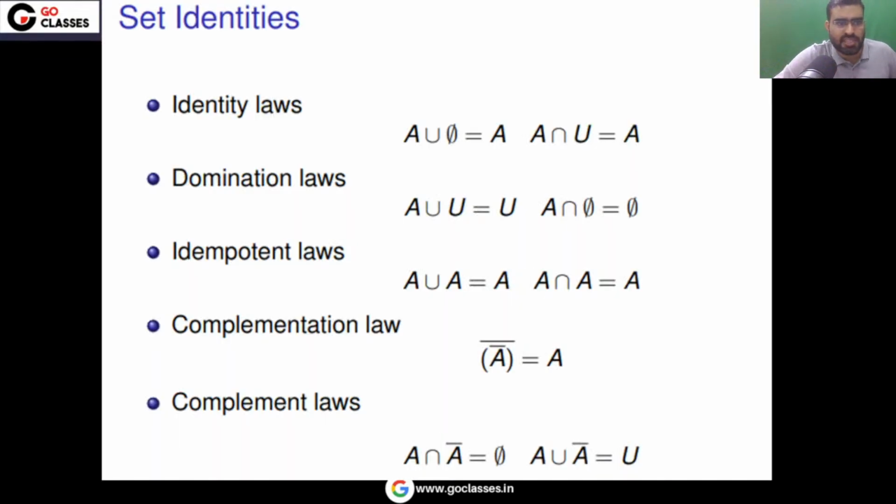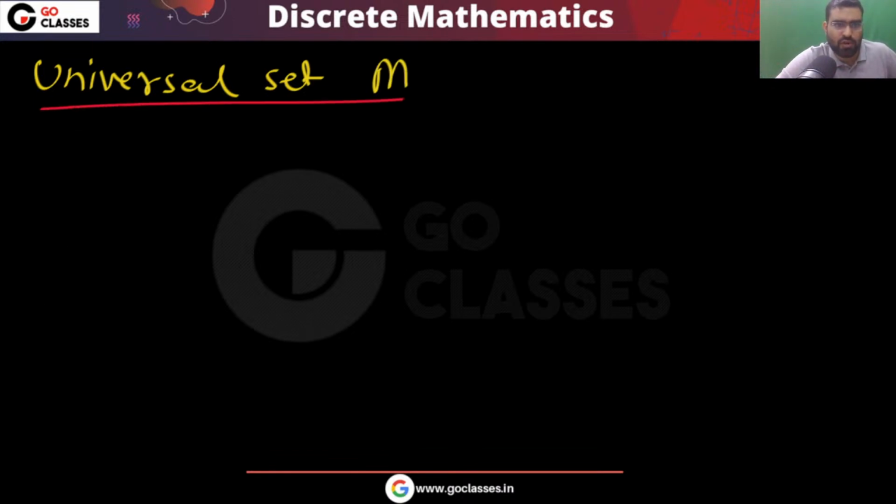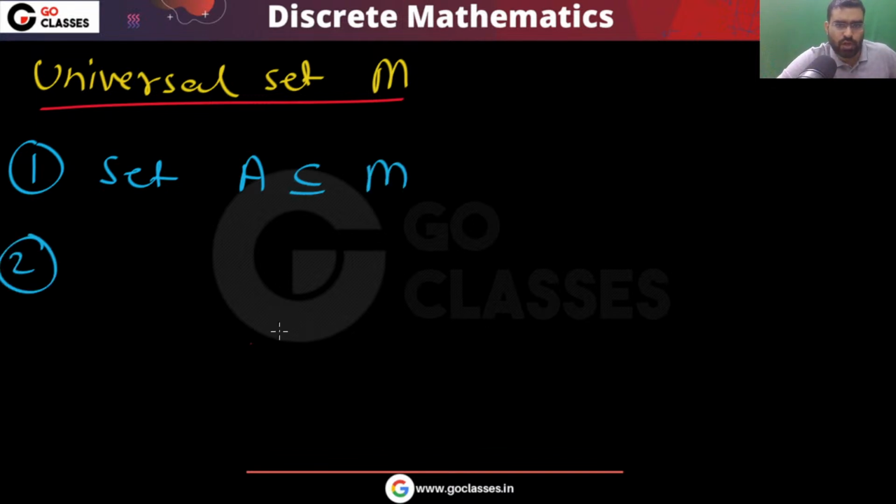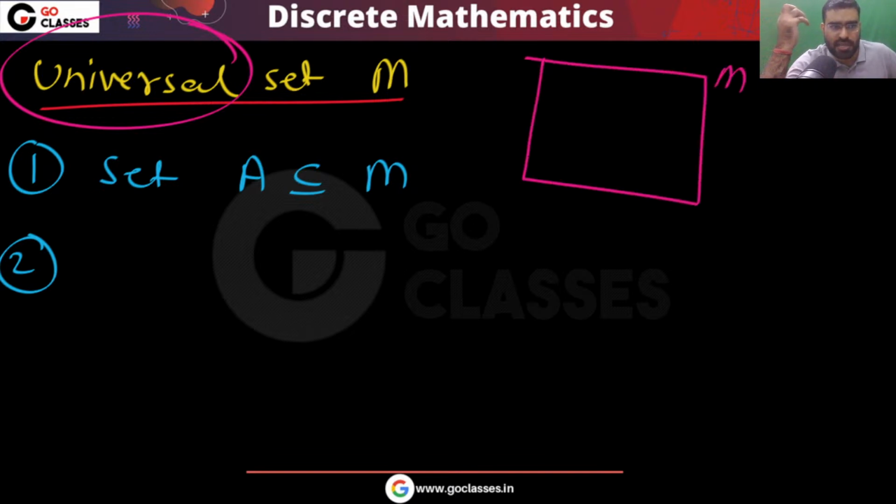Now let's see some set identities. These are the laws. I will not give you the proof, but these are very important. For example, let's assume your universal set is M. This M contains every element. First of all, whatever set A you take, that will be a subset of M, because the universal set contains all the elements, every element under consideration. Whatever set you take, that set will be here. Whatever other set you take, that will be here.